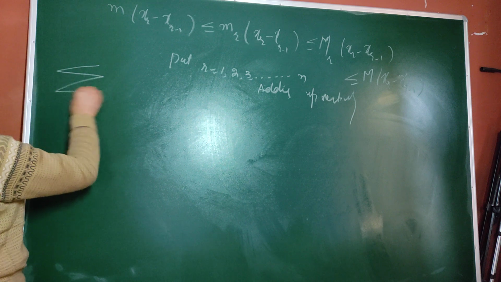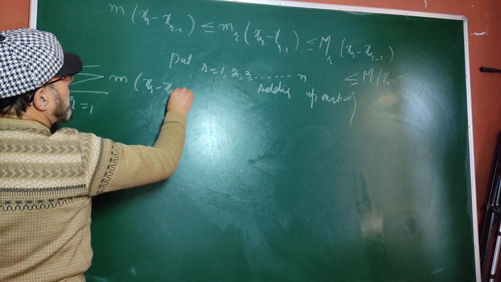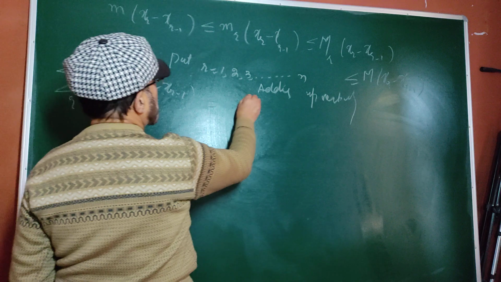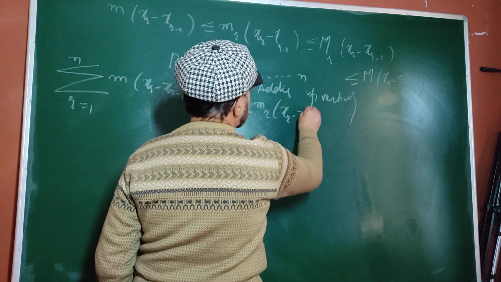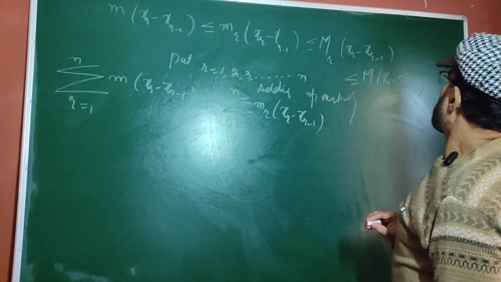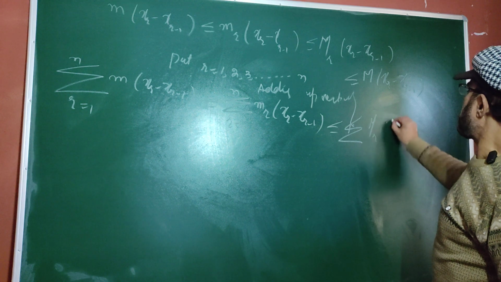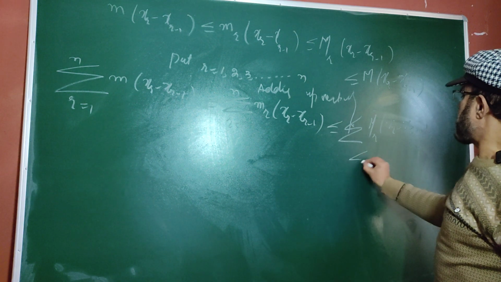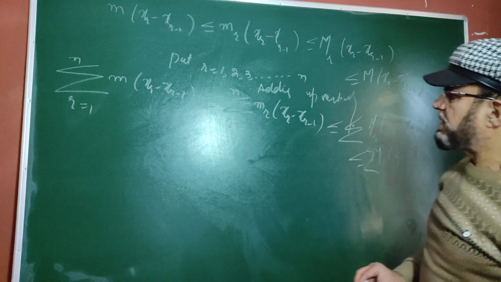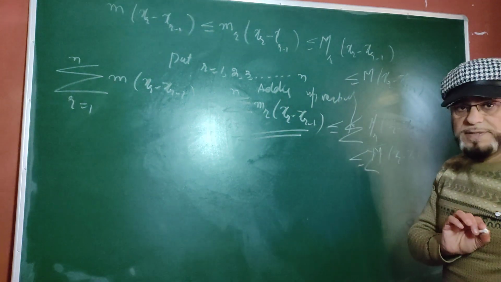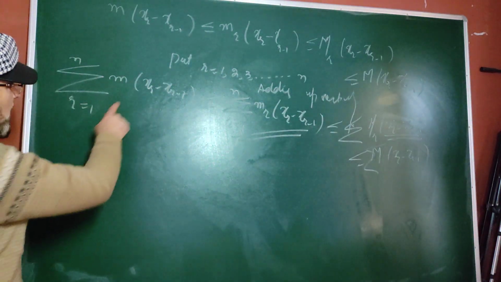This will be the summation of r running from 1 to n, m (x_r minus x_{r-1}), which is less or equal to the summation r from 1 to n, m_r (x_r minus x_{r-1}), which is less or equal to the summation of capital M_r (x_r minus x_{r-1}), which is less or equal to the summation of capital M (x_r minus x_{r-1}). But by definition, this is the lower sum, m_r delta r, and this is the upper sum. So you have proved this: m has nothing to do with r, you can write this m out.